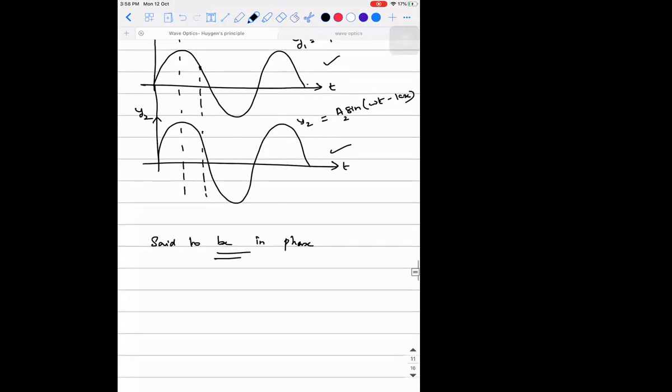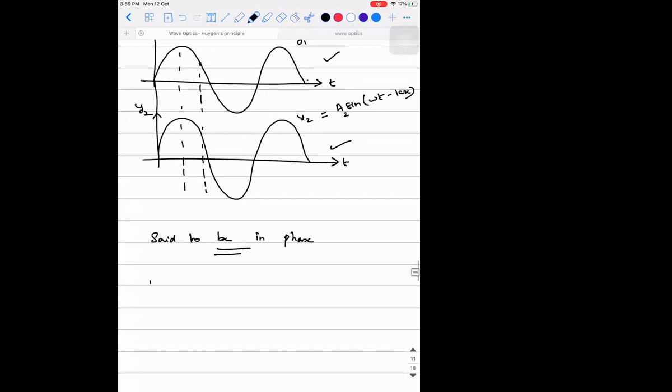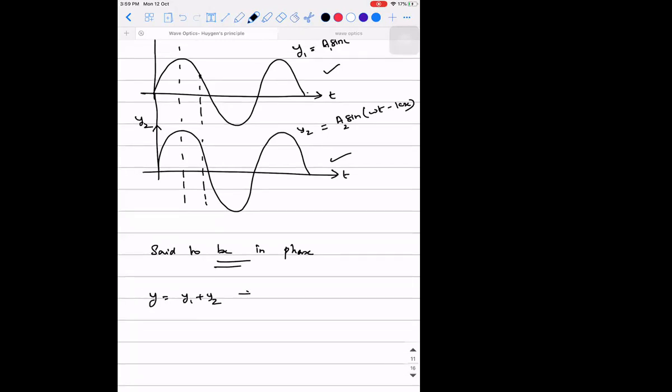Why I mentioned this point is, in this condition you have y is equal to y1 plus y2, which means these two waves are getting superposed on each other. In this scenario, you will have something called constructive interference.